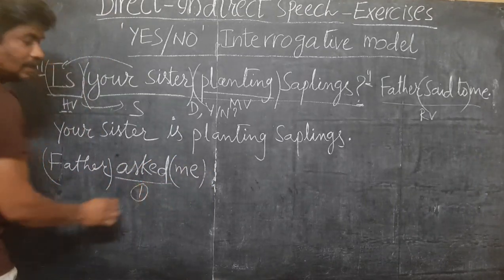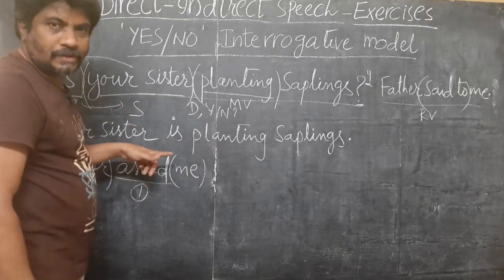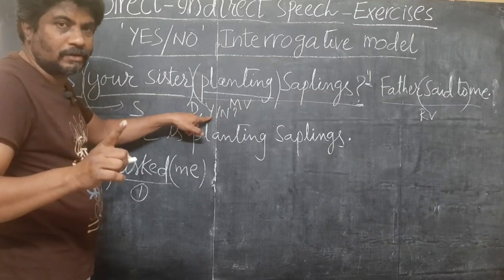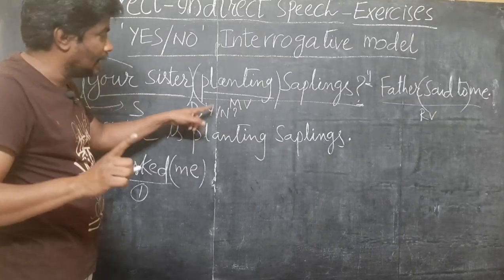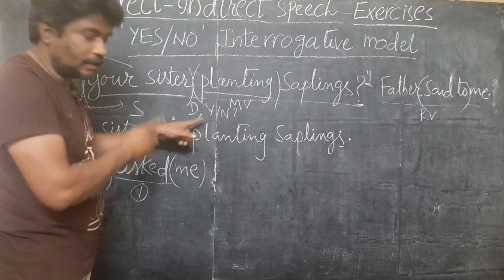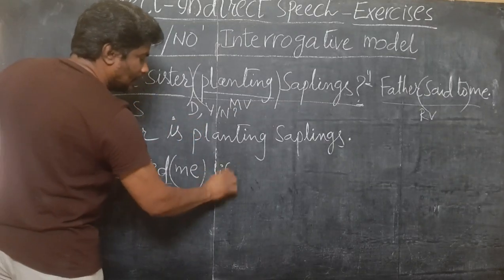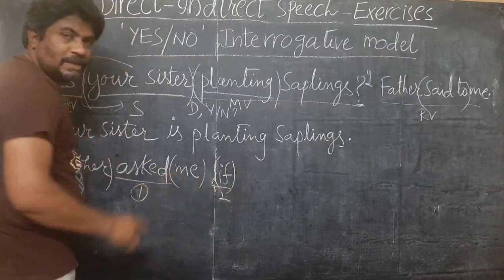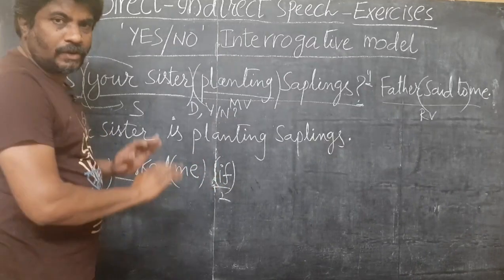First change finished. Second one, insertion of conjunction. See, the dialogue is yes no interrogative, so you have to write either if or whether, not that. Remember, if the dialogue is assertive, you will write that. But here the dialogue is yes no interrogative, so you can write either if or whether. No problem. I am writing if. So the second part is done.